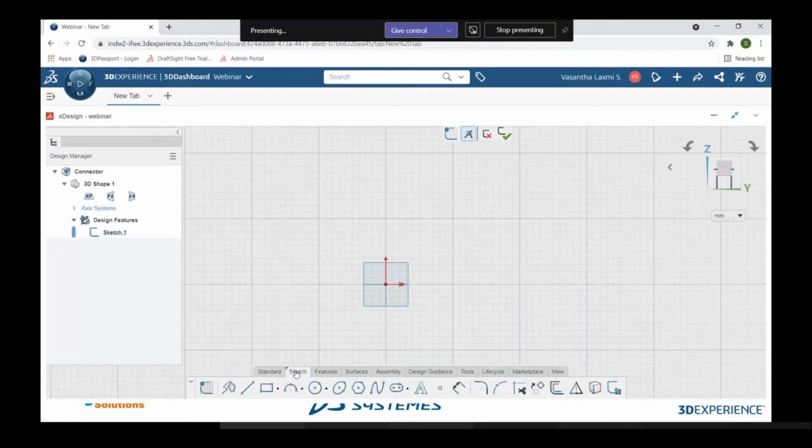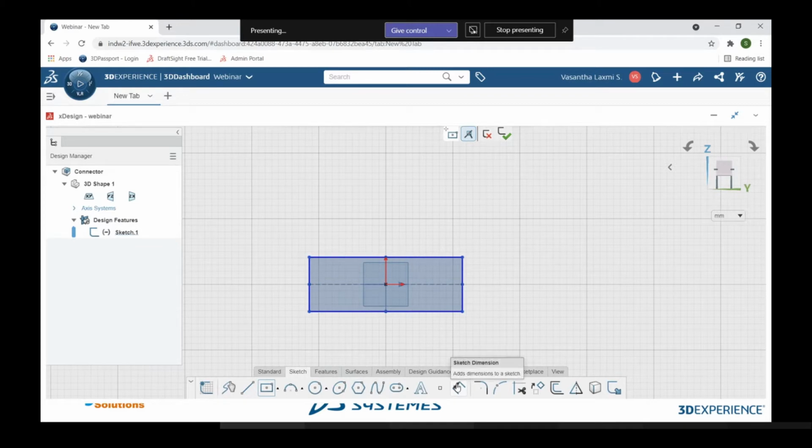When I enter the sketch mode, you can see here in this sketch toolbar you have some different types of tools. Line is there, rectangle is there, all types of things are there. In the rectangle, you can have the center point rectangle and the 3-point corner rectangle. I am going to the center rectangle. I click on it and, starting from the origin, I draw a rough rectangle over here.